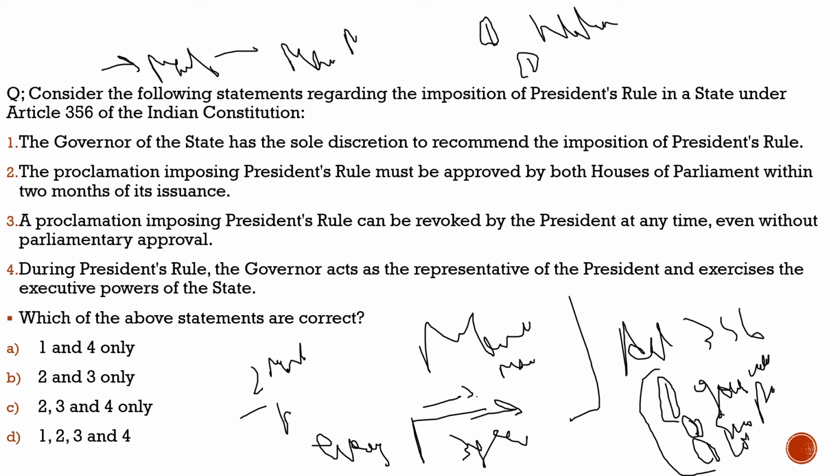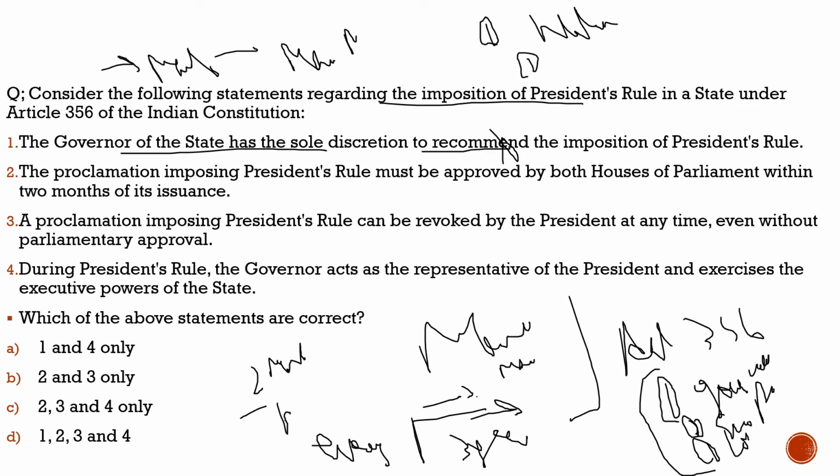Here the question says, consider the following statements regarding the imposition of presidential rule in a state under Article 356 of Indian Constitution. First statement, the governor of the state has the sole discretion to recommend the imposition of the presidential rule. Totally incorrect. He has not the sole discretion. President can take it suo motu, and also the council of ministers can recommend to the president. So first statement is incorrect.